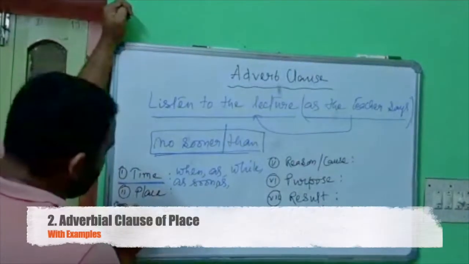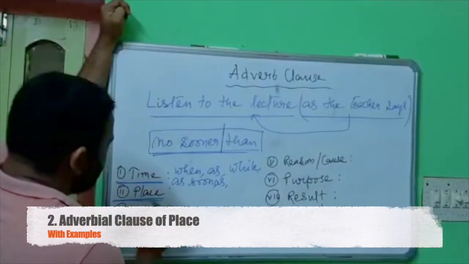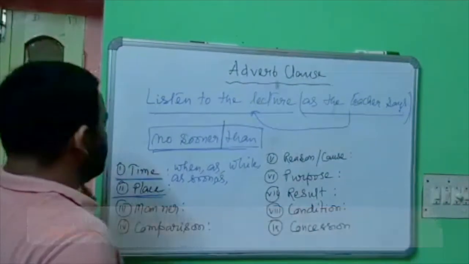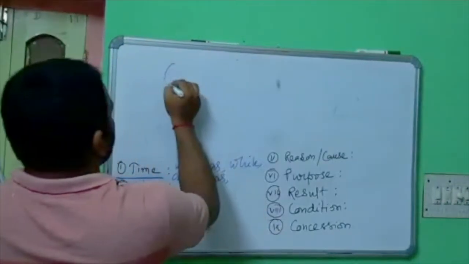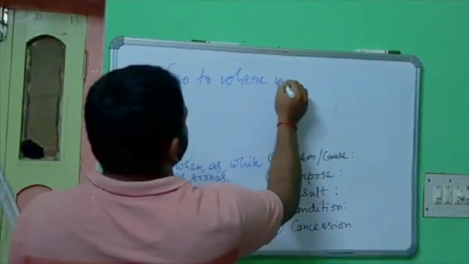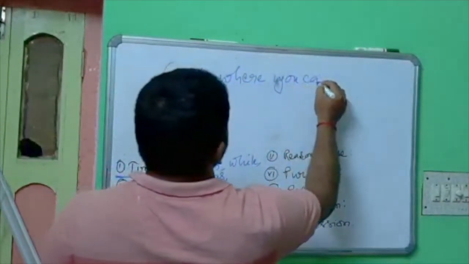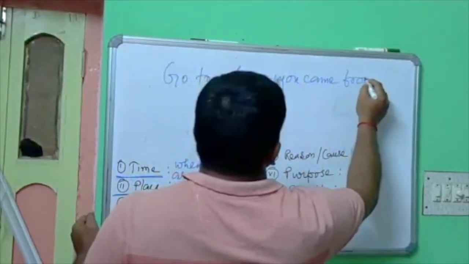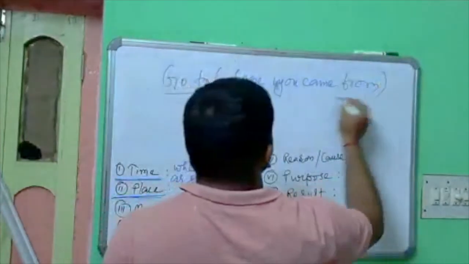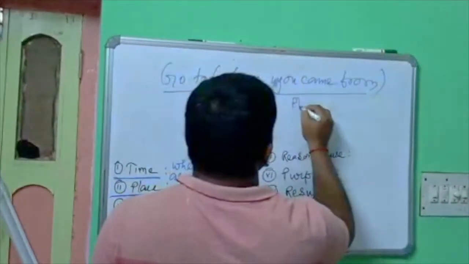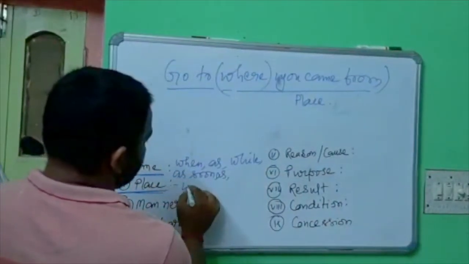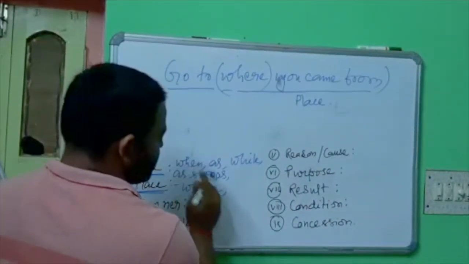Now, come to the adverbial clause of place. Here, the adverbial clause will indicate the place. Go to where you came from. The place of going is where you came from. This indicates a place. That means where can be used in an adverbial clause of place.